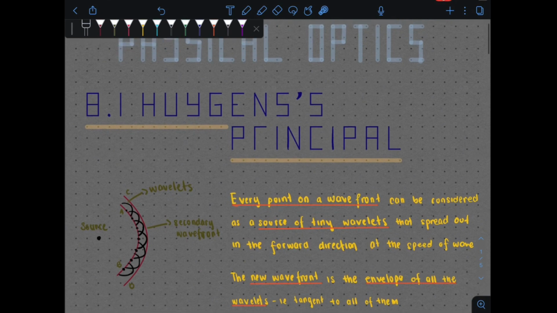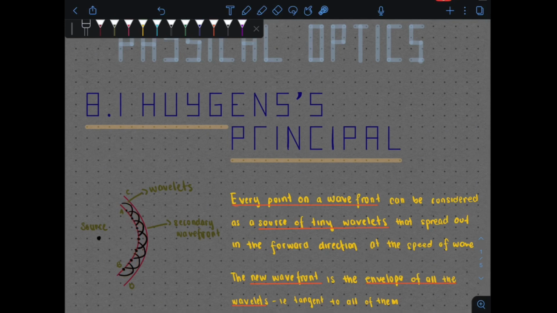So what does this mean? Basically when you have a source, it will produce a wavefront. We will see the ripples, you're going to form a wave here. So for this wavefront, what's going to happen is every point on this wavefront will become a new source to produce tiny wavelets. So basically every point here will become a new source and produce many tiny wavelets.